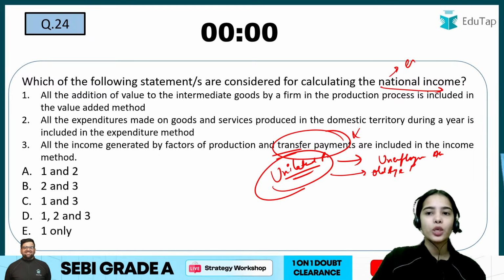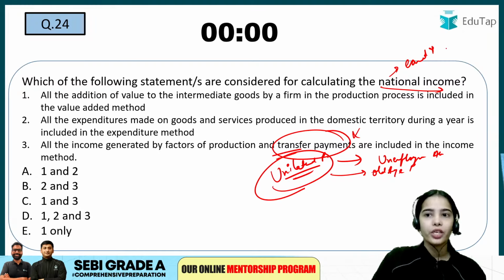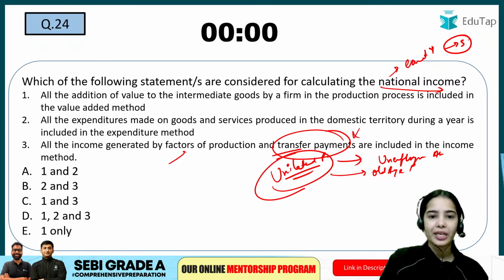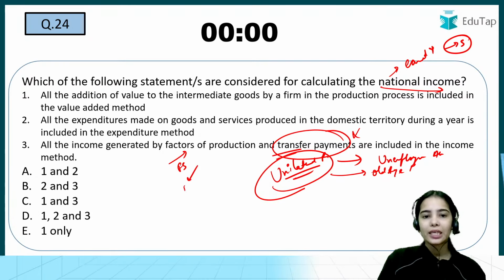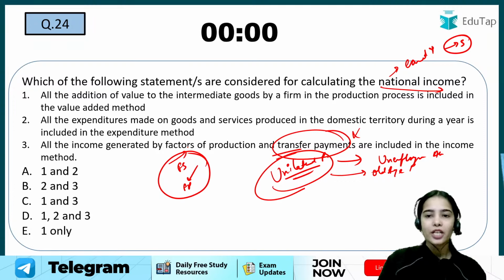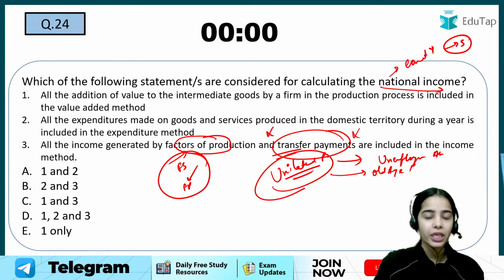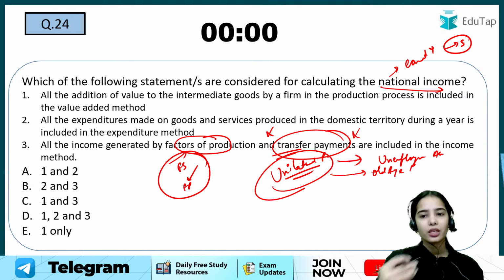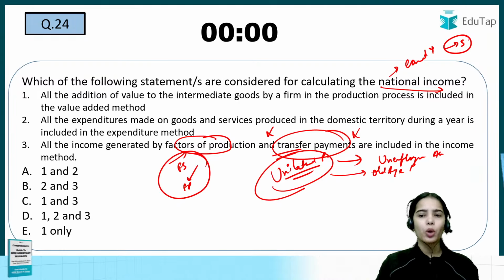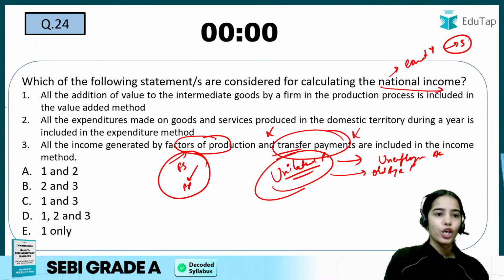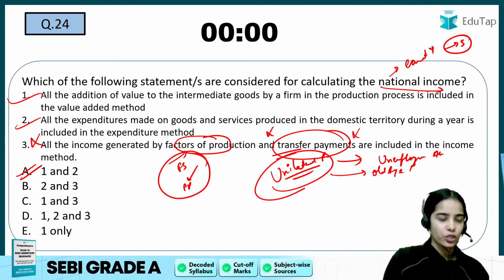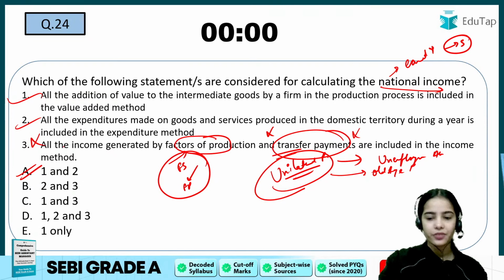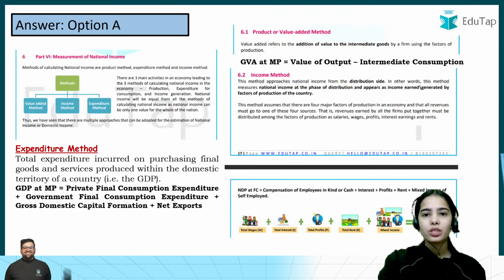National income only includes the earned income, where you are providing your factor services and getting the factor payment. So the national income only includes the income of the factors of production. It does not include unilateral payments or transfer payments, like unemployment allowances, old age pension and such. So the first and second were correct. Third was wrong. Got it? Yes, very good everyone. Now, these are the different methods.